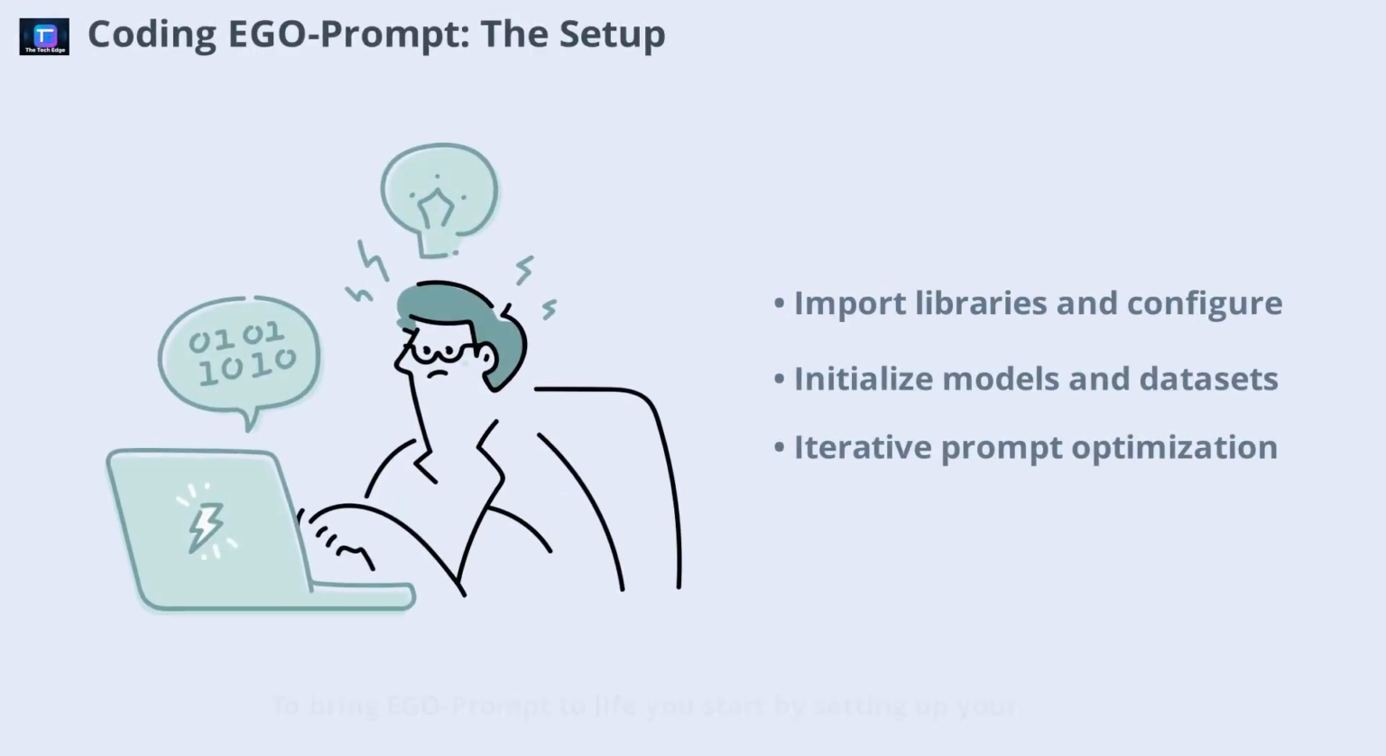To bring Ego Prompt to life, you start by setting up your environment and importing the necessary libraries. You'll configure your experiment, define your dataset, and initialize both the evaluation and test models. The system is designed for iterative prompt optimization, where weaker models' outputs are graded by a stronger one. This setup allows for continuous improvement and testing, ensuring that each iteration brings you closer to optimal performance.